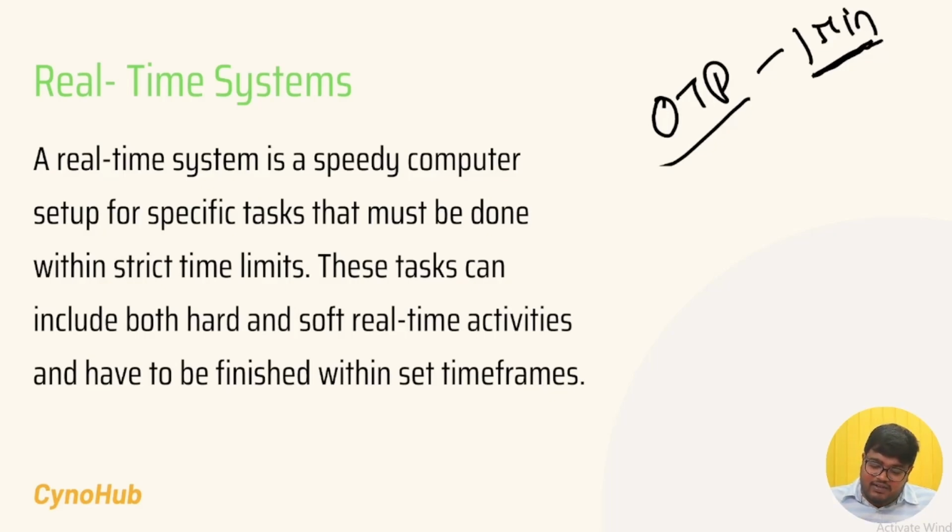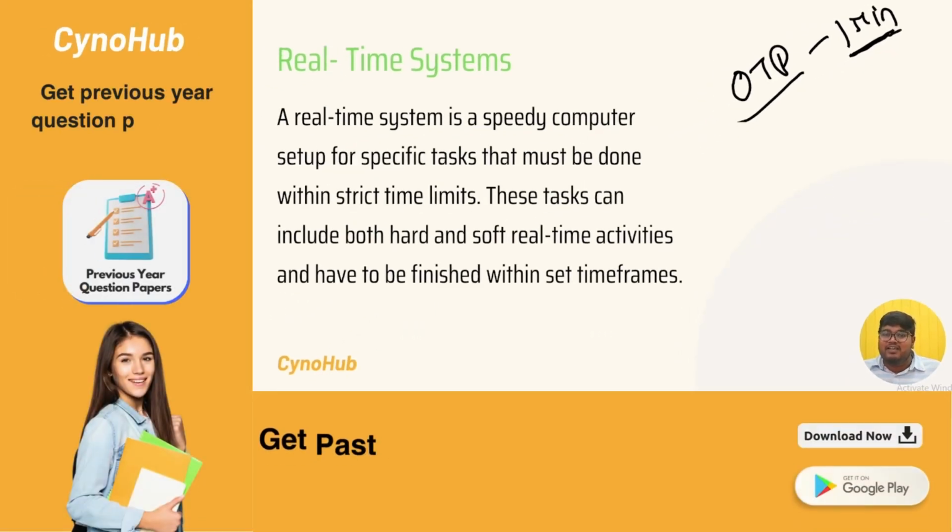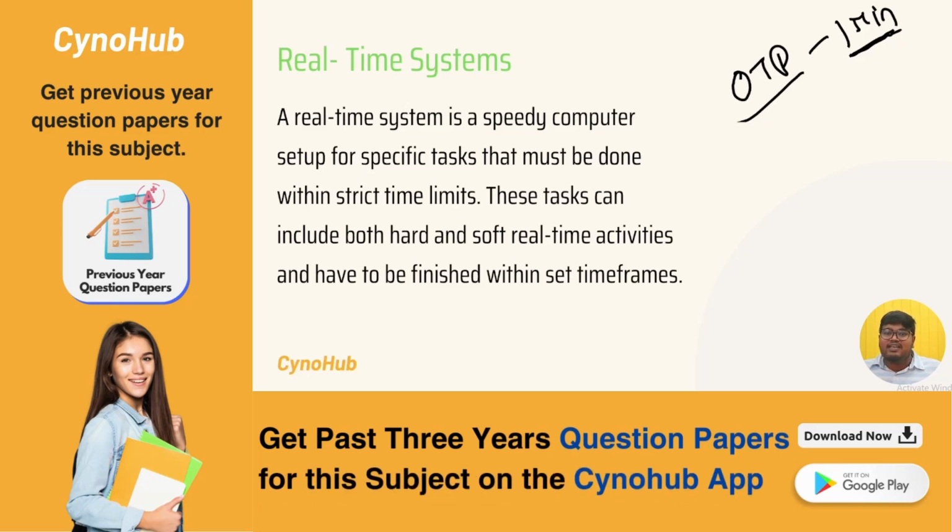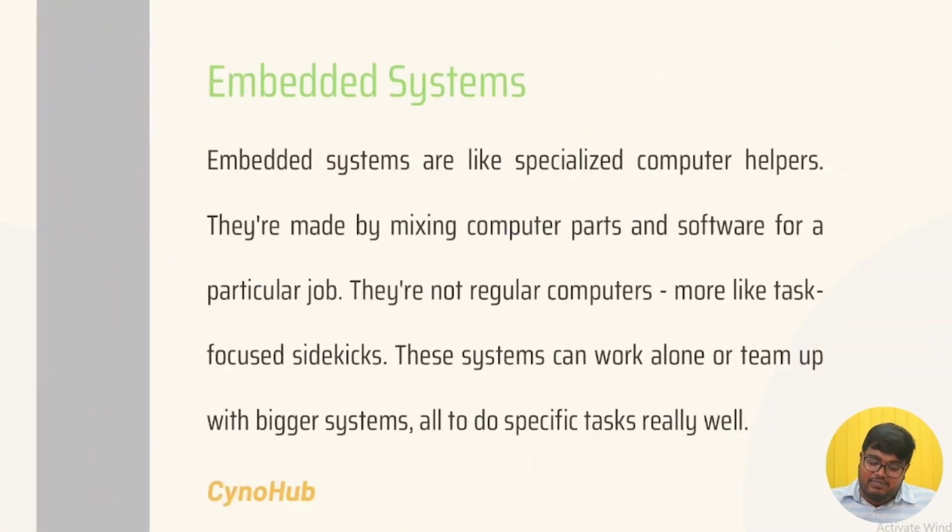Now the question is about the real-time embedded system, and what is an embedded system? First of all you have to understand that up to now I am talking about real-time systems only. Real-time systems are of two types, soft real-time and hard real-time. I will explain the difference in the next slide. A real-time system means you give a time constraint, and if you do not complete your task within it, the system will automatically close.